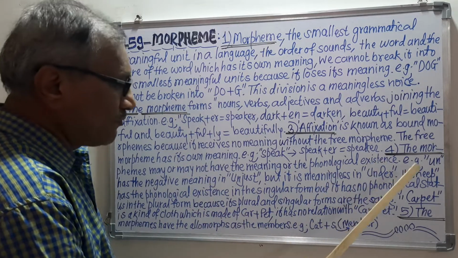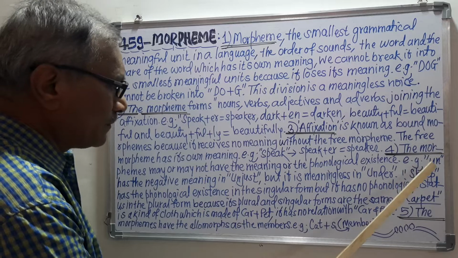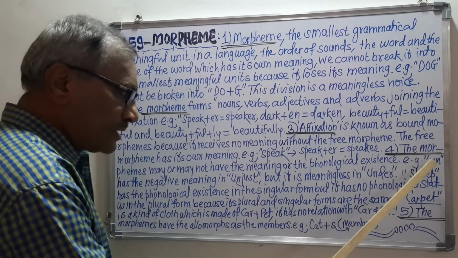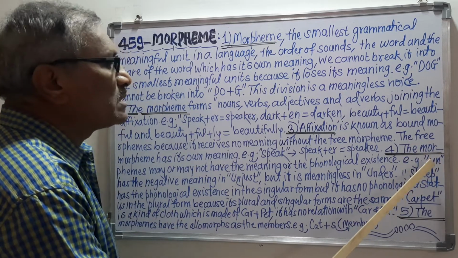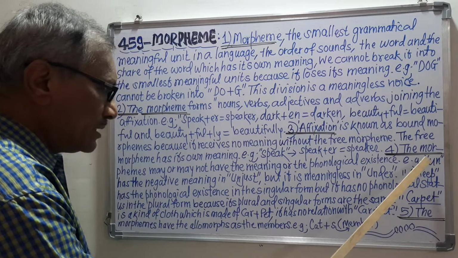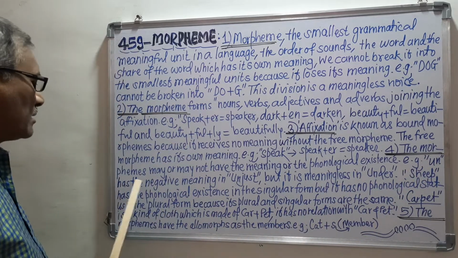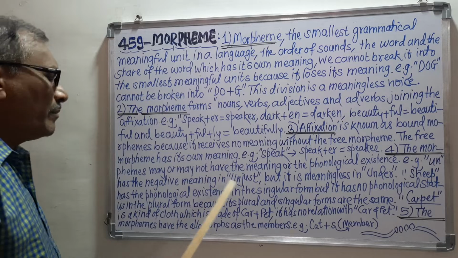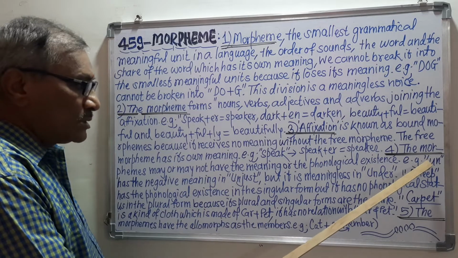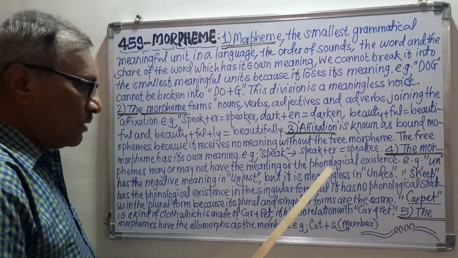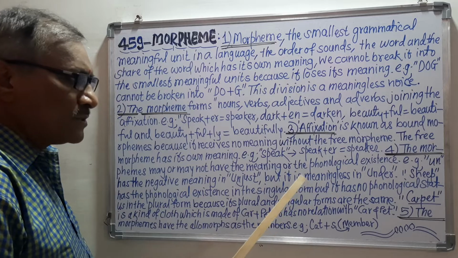For example, un is, I will say, an affix, or a prefix, and this un has a negative meaning. Remember, when we add this un to a free morpheme, the meaning becomes negative.